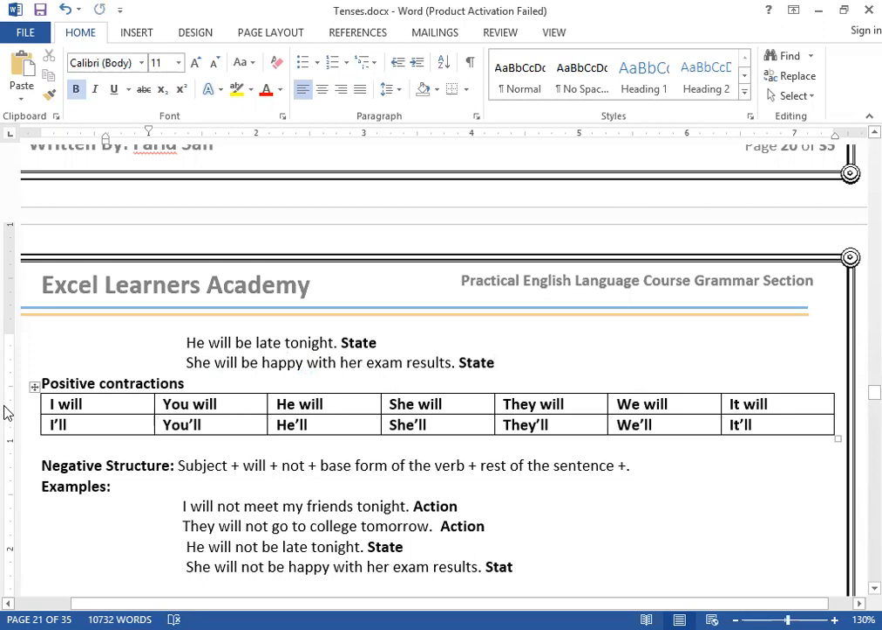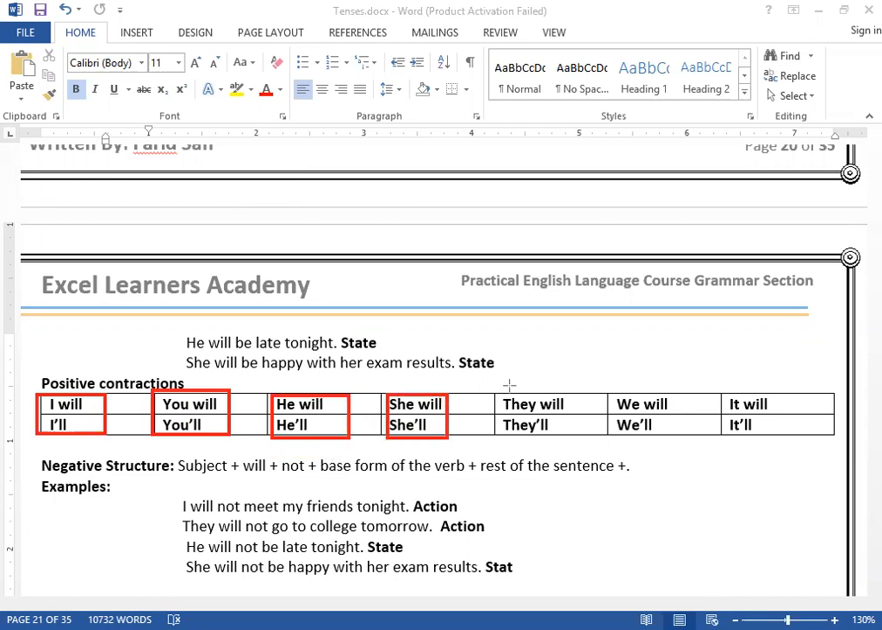Positive contractions you people can use, like I will. The short form of I will is like this. You can write down, this is the short form. Clear? I will. You will. These are the short forms. You can write he will, she will, they will, we will. Clear? And so on.